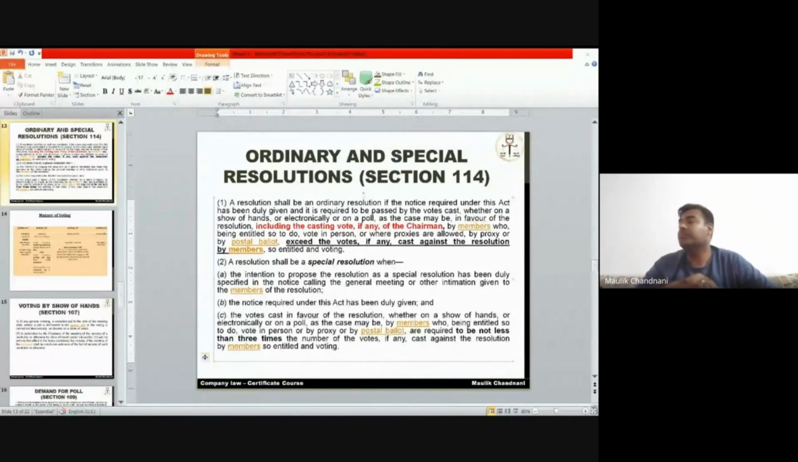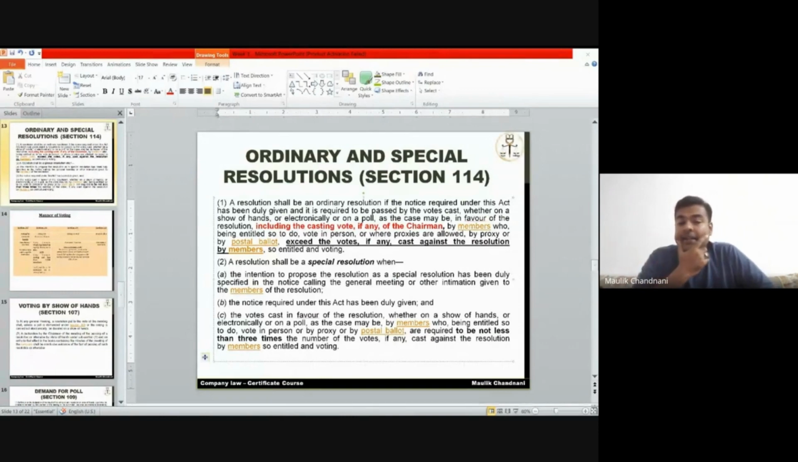Say, for example, if 25 people said no, 75 people said yes, and in that matter, SR was required. So 75 means how many said no? 25. What is 3 times of 25? 75. So if 75 or more had said yes, the resolution is passed.